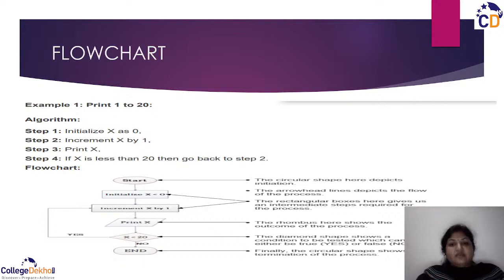And this decision making node tells you whether to perform the next step or not. So it is segregated into two parts, because it's a decision making node: the value may be true, the value may be false. And then once all the statements are completed, you come to an end. So this is how we use a flowchart.